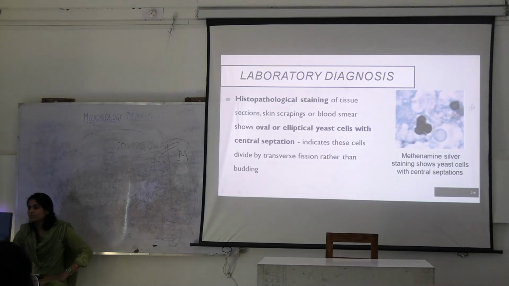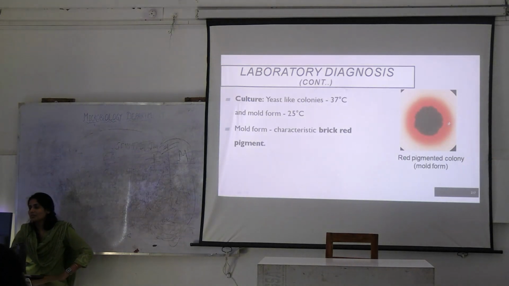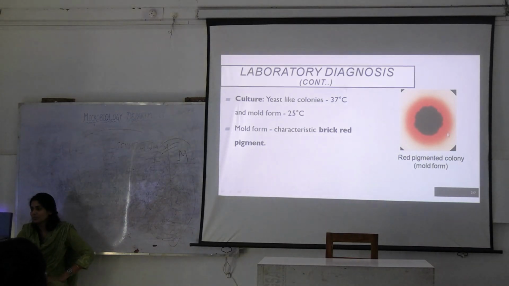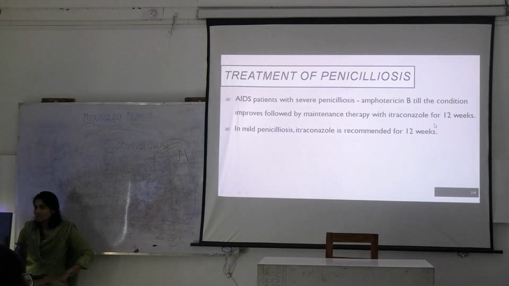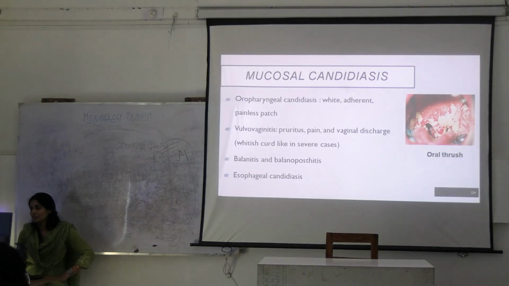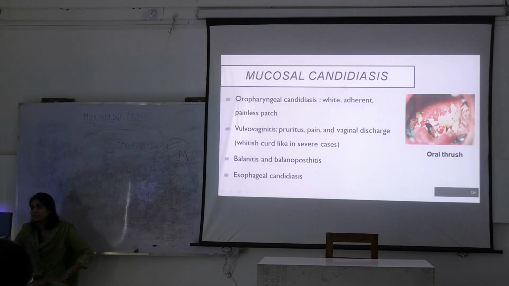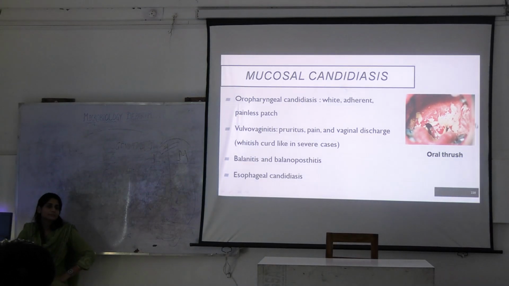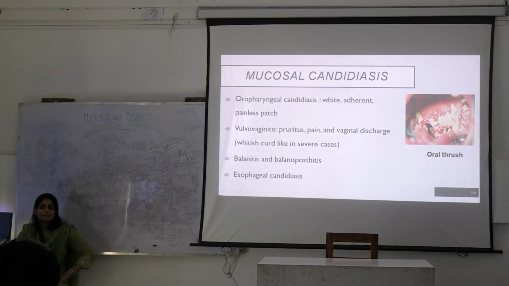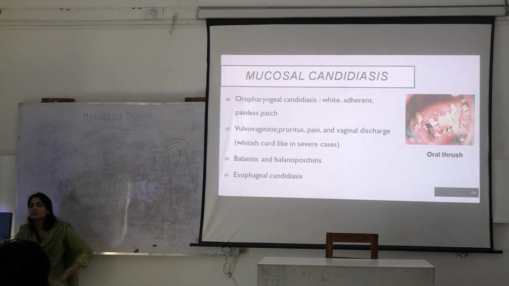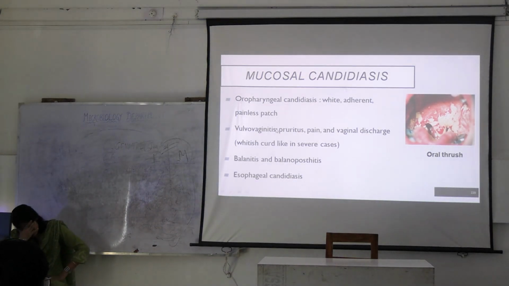This is how the histopathological stain will show you the yeast cells with central septations and red-pigmented mold forming colonies on SDA. This pigment is very particular. What is this? This is because of Candida. What is the name of this? Oral thrush or oral candidiasis. Okay. What else can you talk about when it's candidiasis?